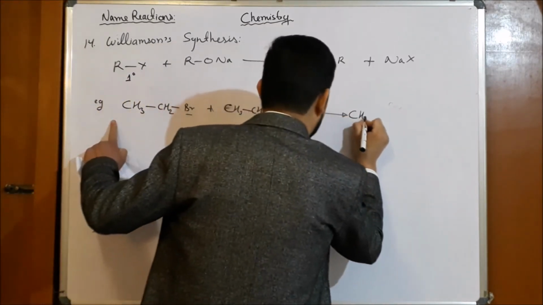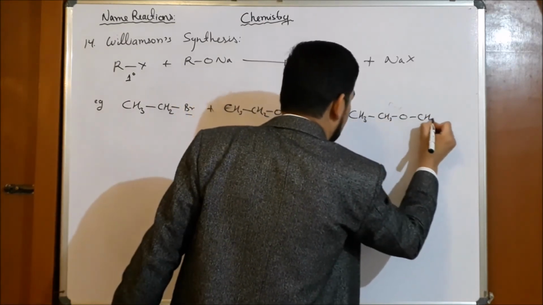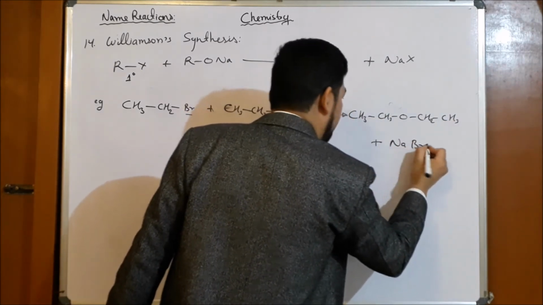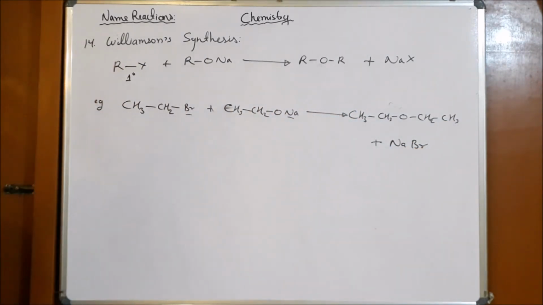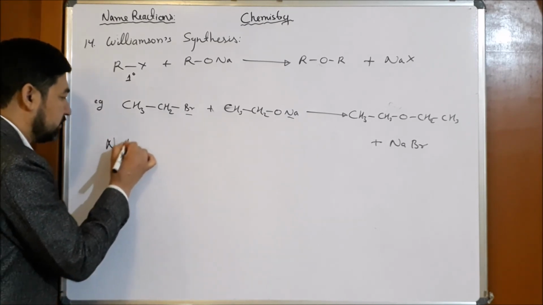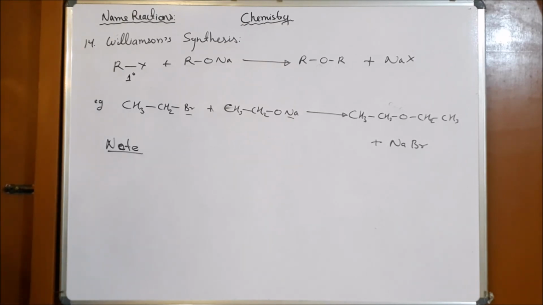So CH3CH2OCH2CH3 plus side product will be NaBr. So in this way we can prepare ether. The important thing you should remember is that we should use primary alkyl halide.